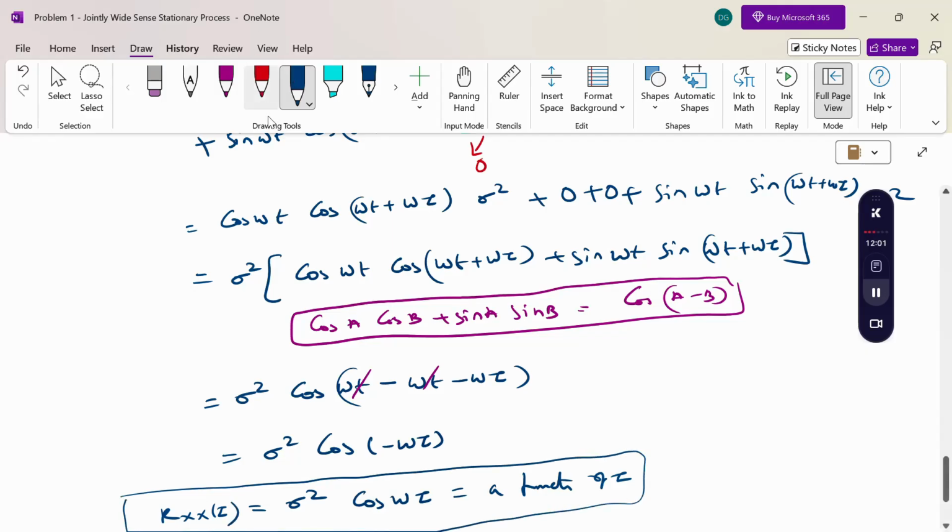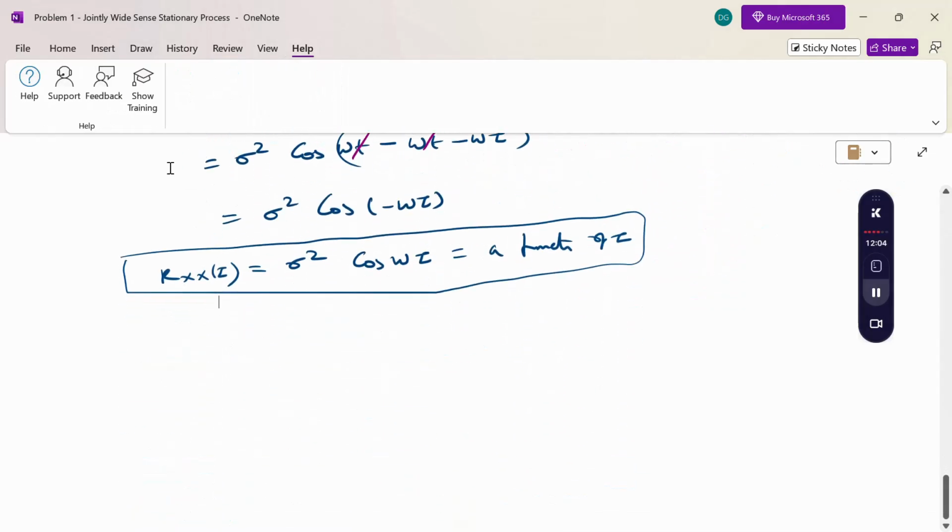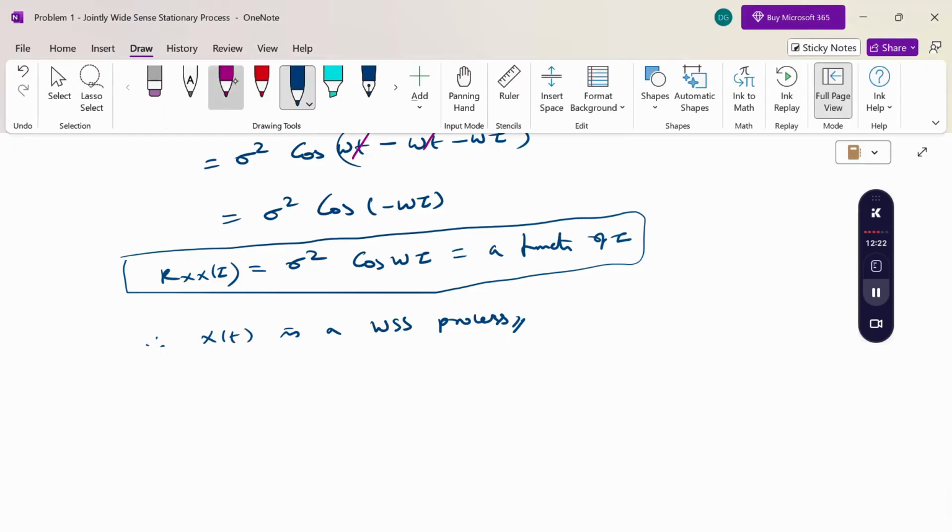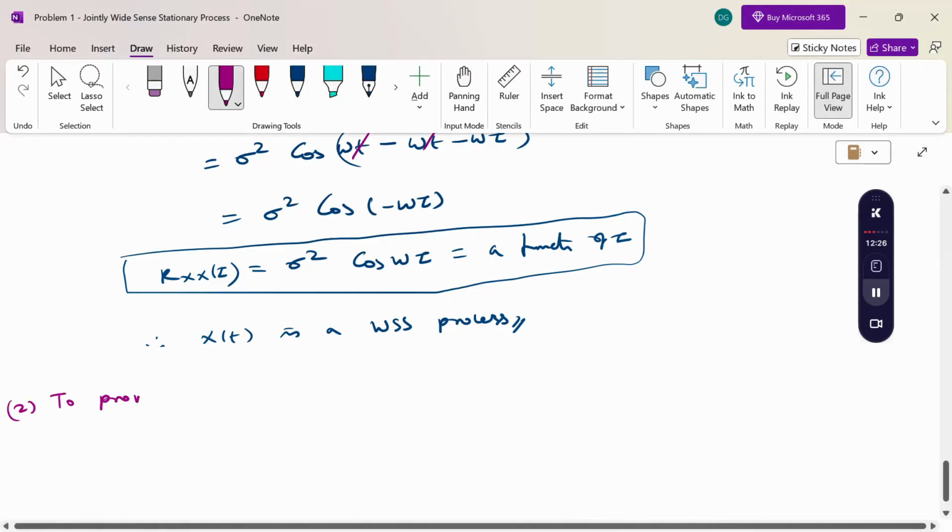Now these two conditions: first, the expectation of x of t is constant, and second, R_xx of tau is a function of tau. Therefore x of t is a WSS process, a wide sense stationary process. And then to prove the second one, to prove y of t is a WSS process.